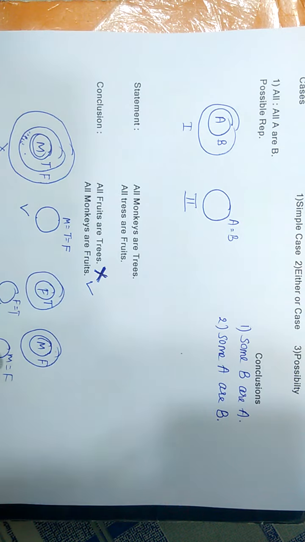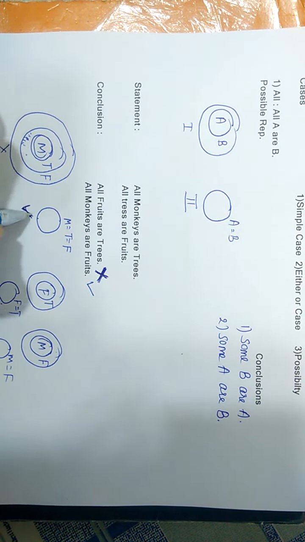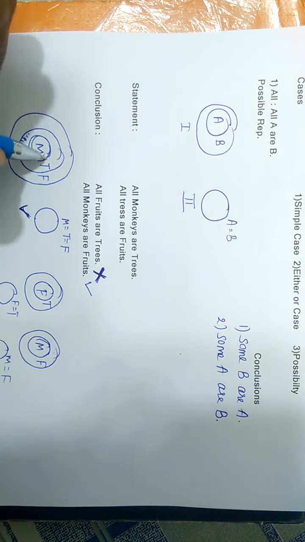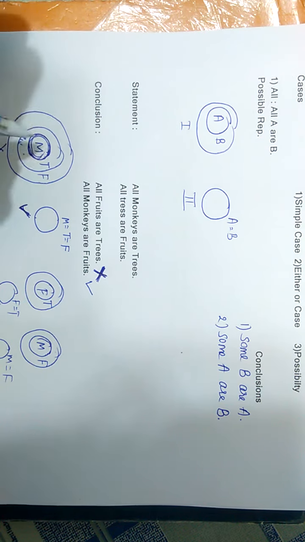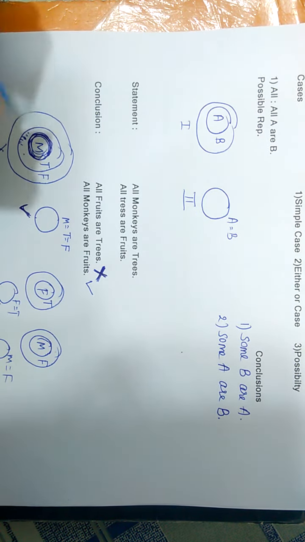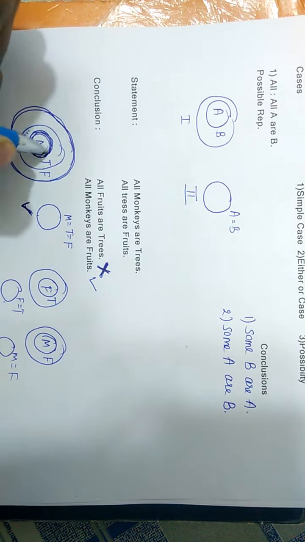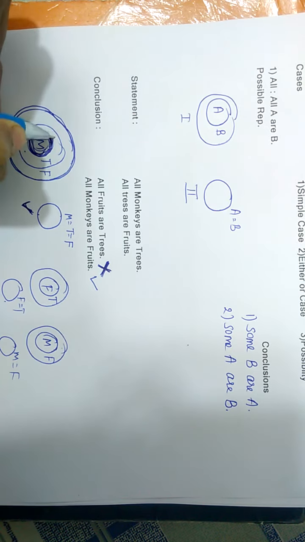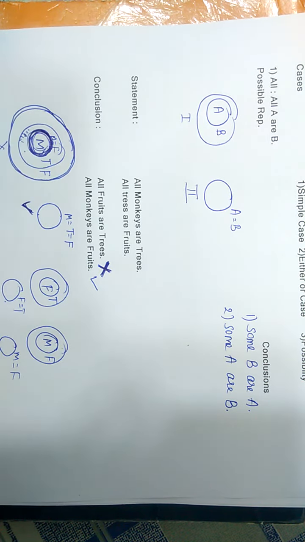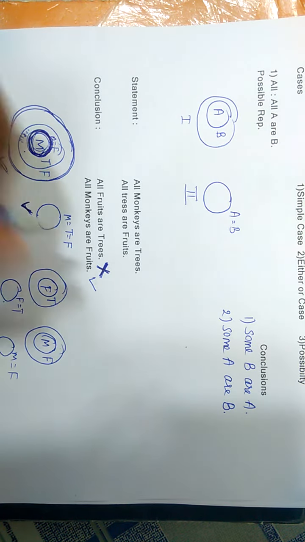All monkeys are fruits. From this, we can say yes. And from the other, we can also say yes, because this is also a part of fruits, which is overlapping, since the whole circle covers fruits. So this part is also fruit. So here we can say yes, all monkeys are fruits. So from both representations we can say it follows.